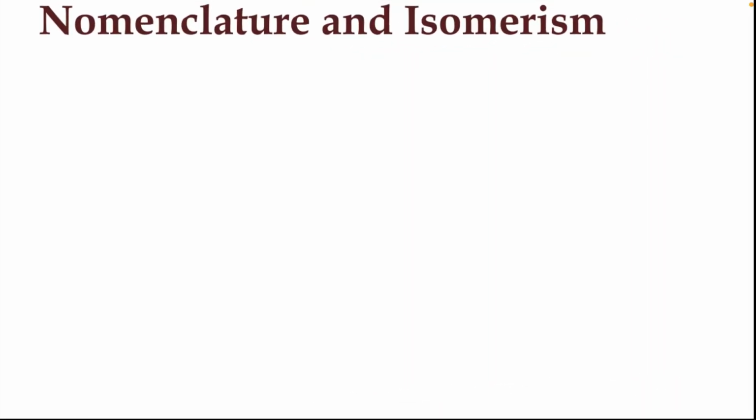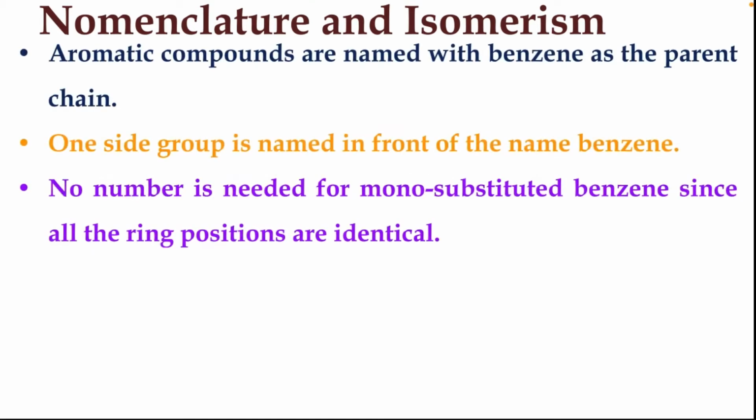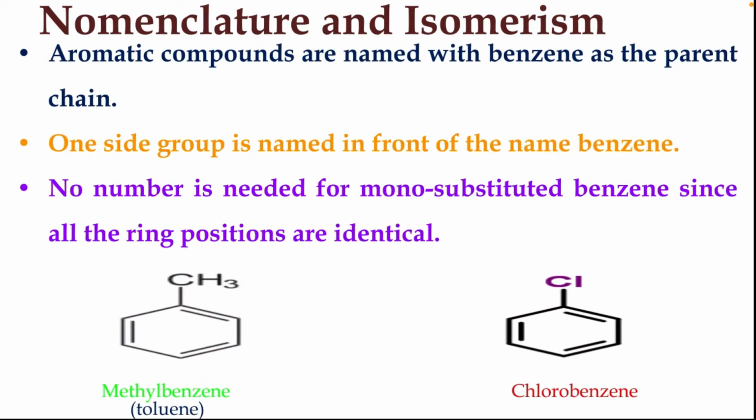Next, let us see the nomenclature and isomerism. Aromatic compounds are named with benzene as the parent chain. No number is needed for monosubstituted benzene since all the ring positions are identical.